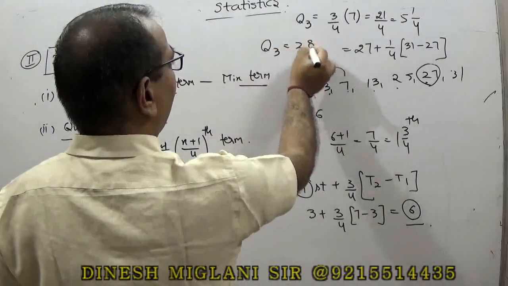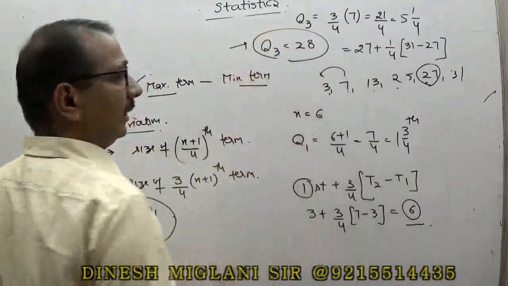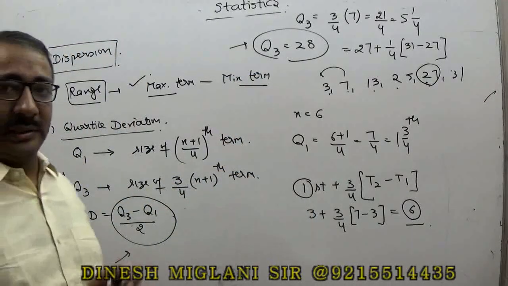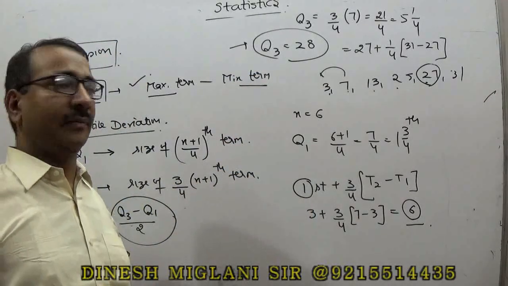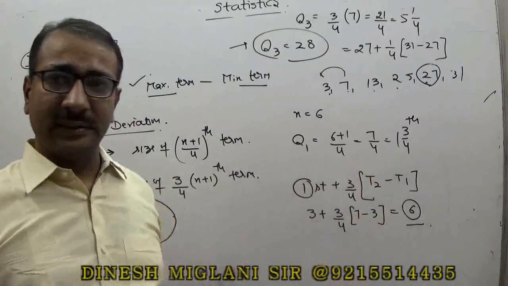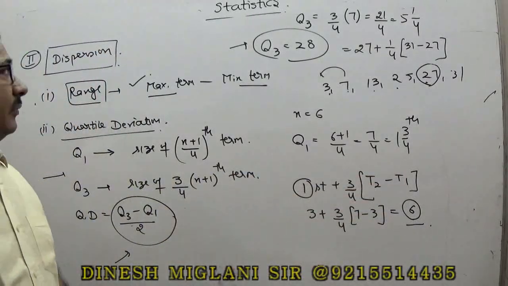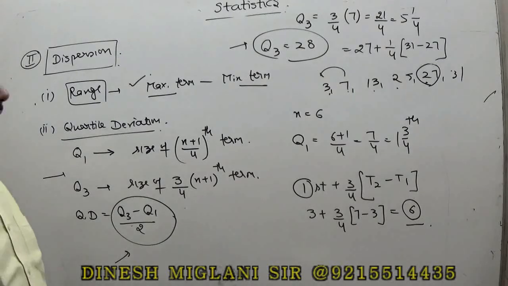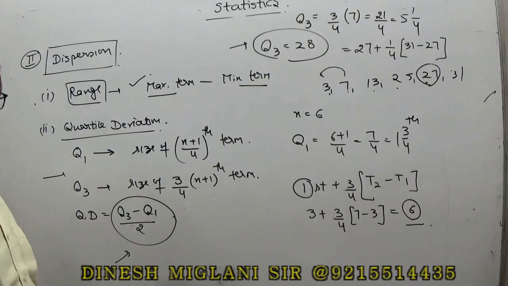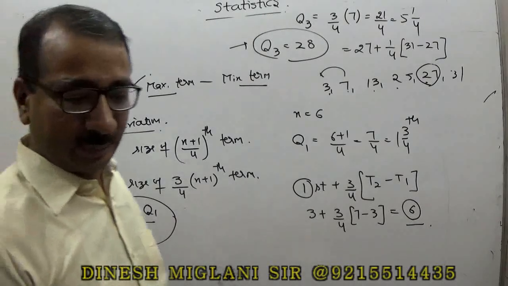So with that we can find out Q1 and Q3. Means if we get the value as integers without any problem, we can find it easily. Sometimes it comes as a fraction like this. So there we apply this process for finding the quartile deviations. Right? This is the second process for finding the dispersion.